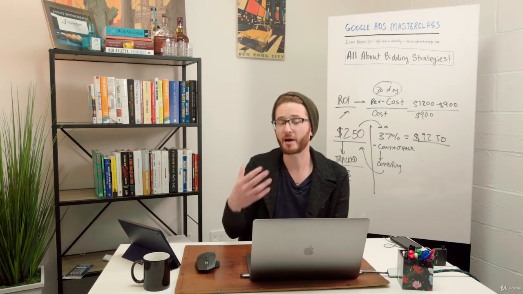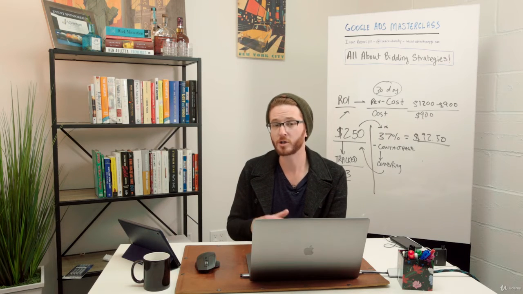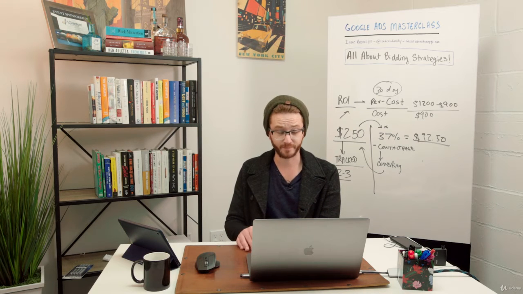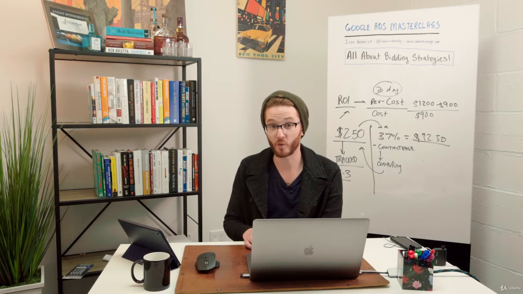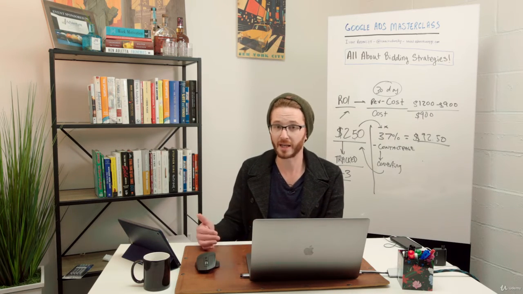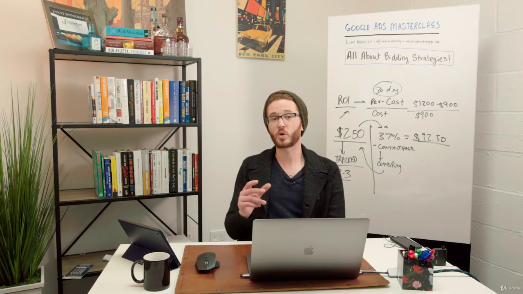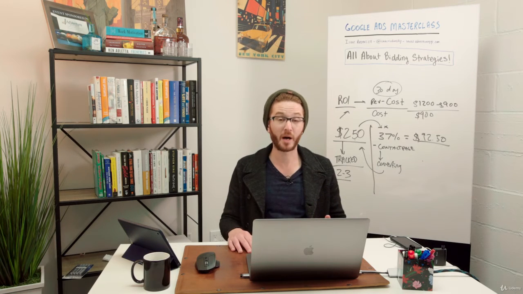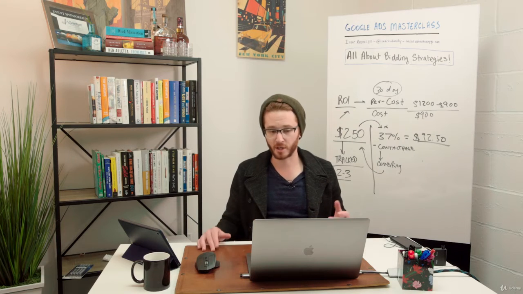And my experience has shown that giving Google this level of autonomy actually could be very helpful, because Google knows a lot. They have a lot more data points than we do, and they're able to crunch that data much, much better than we are. They have a pretty good ability to predict if a certain click from a certain person is more or less likely to lead to a conversion. So it's sort of saying, I have my keywords, I have my understanding of what a keyword should cost, I have my historic data, but I know that Google has a little bit more personalized information on each person.